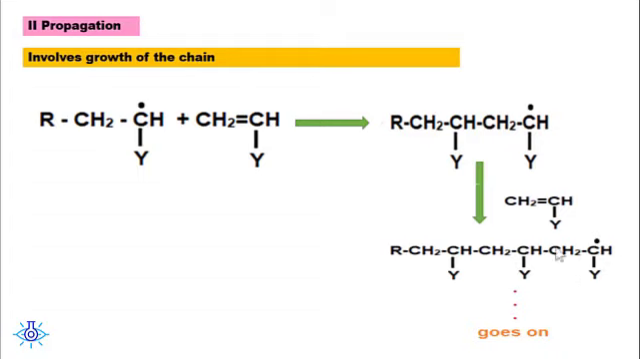Again, this growing chain further attacks another monomer to form a long growing chain. This long chain is called the living polymer. The reaction proceeds like that by adding new monomers stage by stage, forming a longer living polymer. So this is what is taking place in propagation.